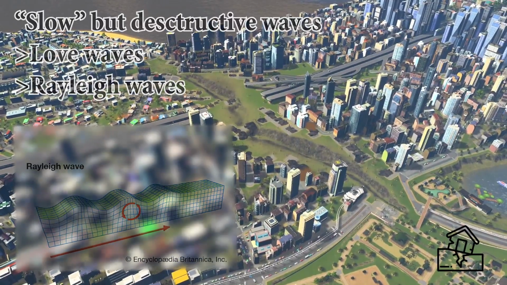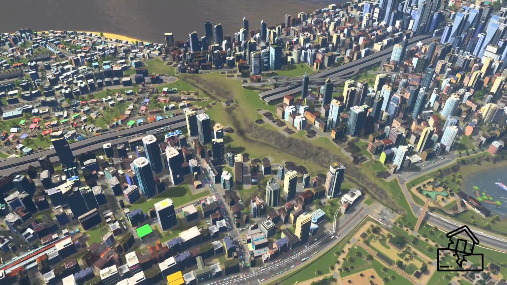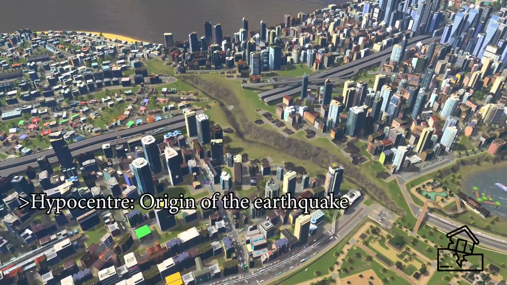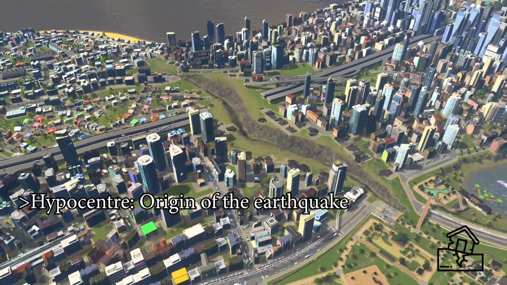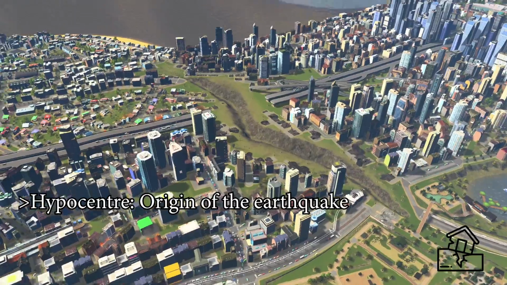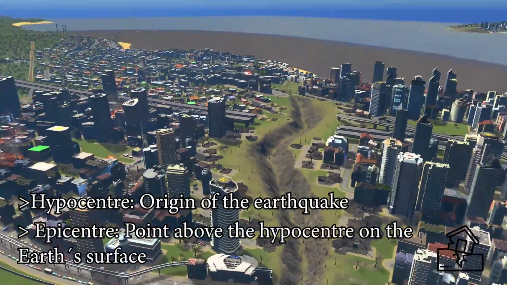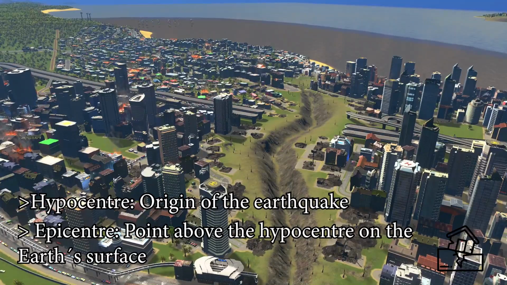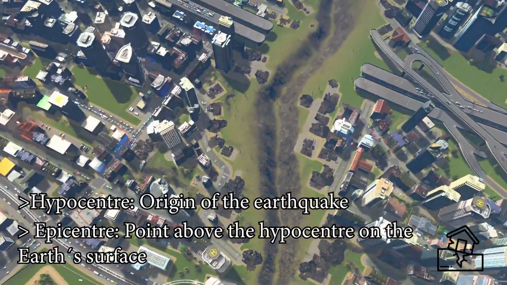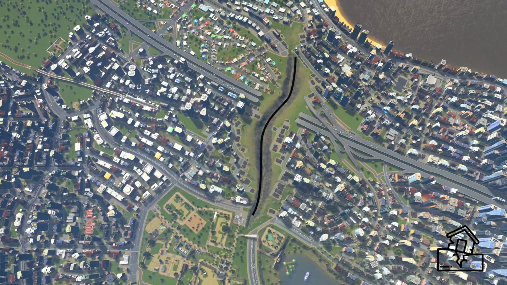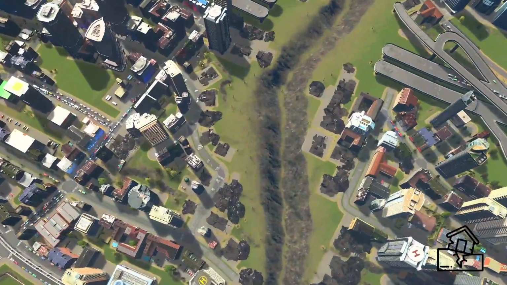And there is something else. The earthquake has to come from somewhere. This somewhere is what we call the hypocenter, which is deep under the ground. The hypocenter is the exact point where the earthquake originated. The epicenter, on the other hand, is the point on the Earth's surface directly above the hypocenter. The epicenter is clearly located along this very cool-looking fault, so the hypocenter is somewhere under it.